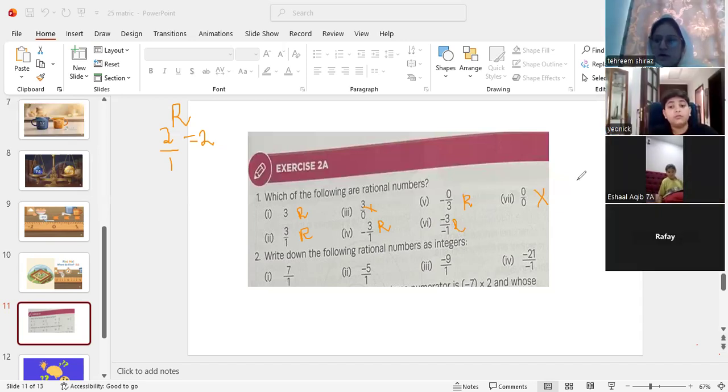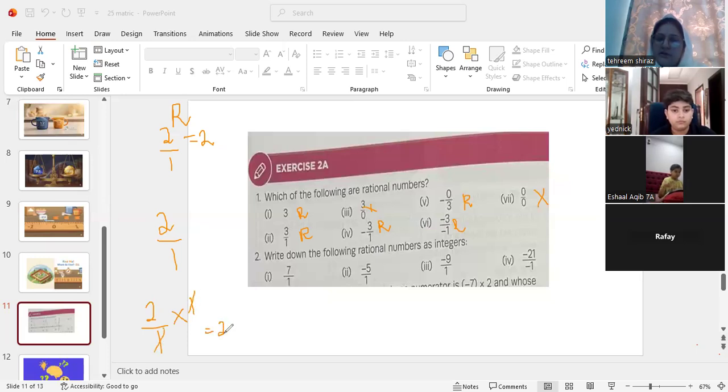Okay. Now, I told you that every integer can become a rational number, right? But if I say that this is a rational number, convert it into an integer, what will I do? I will divide it by 1 and the 1 will be cancelled out.